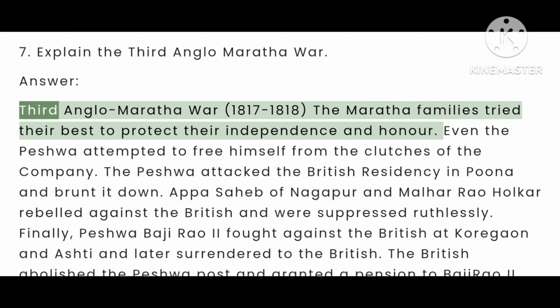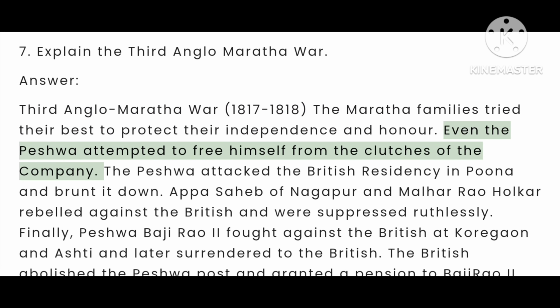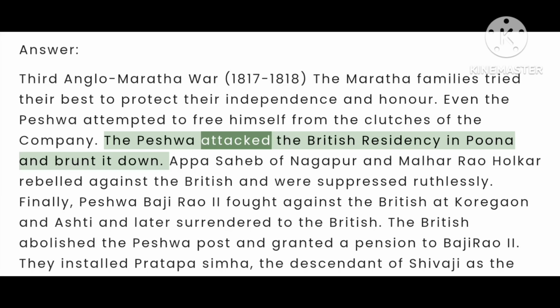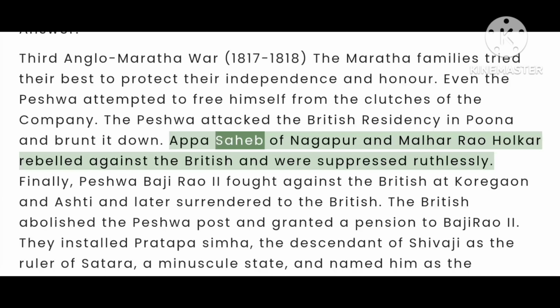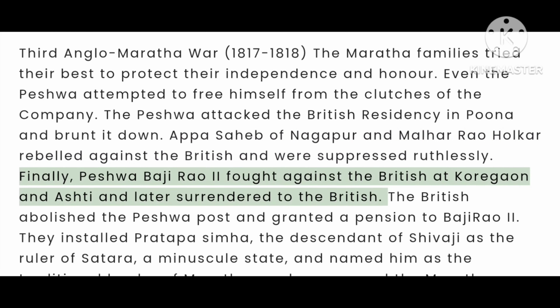7. Explain the Third Anglo-Maratha War. Answer. Third Anglo-Maratha War. The Maratha families tried their best to protect their independence and honor. Even the Peshwa attempted to free himself from the clutches of the company. The Peshwa attacked the British residency in Pune and burnt it down. Appa Sahib of Nagpur and Malhar Rao Holkar rebelled against the British and were suppressed ruthlessly.